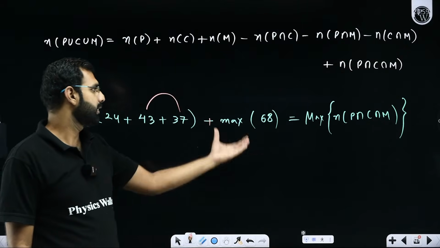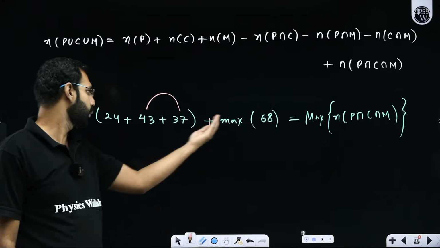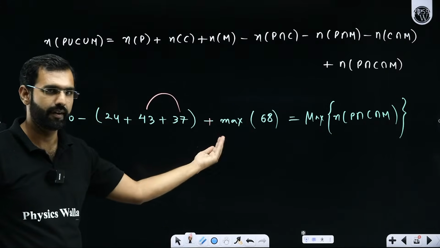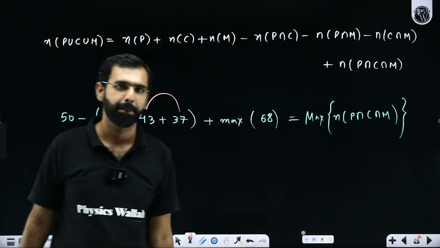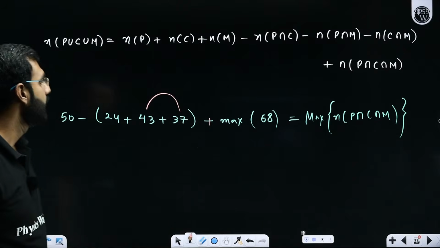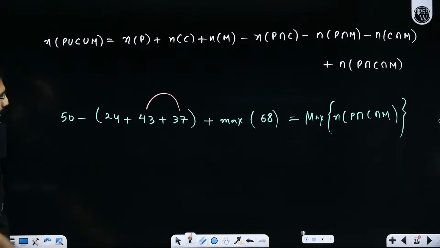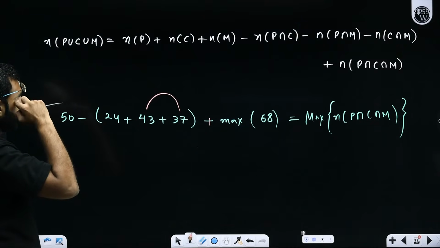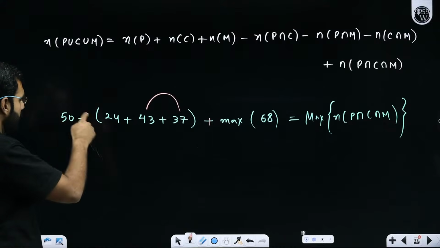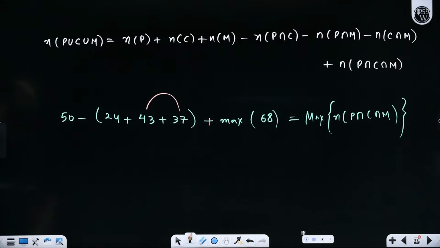I repeat, when I put the maximum value of this expression here, I get the maximum of this as well. Processing it, everyone. So with this, 43 plus 37: 43 plus 7 is 50, 50 plus 30 is 80, 80 plus 24 is 104. So 104 and 50, the difference is 54, but of course minus 54.